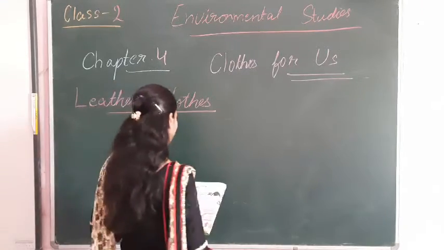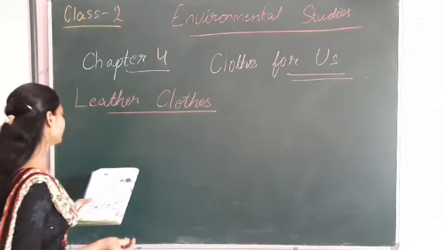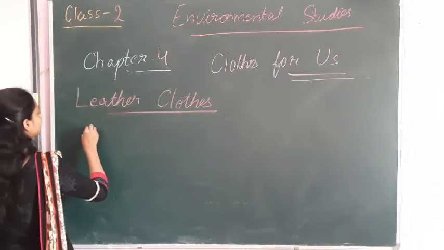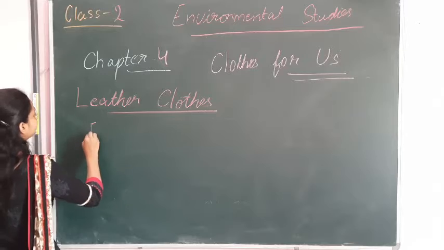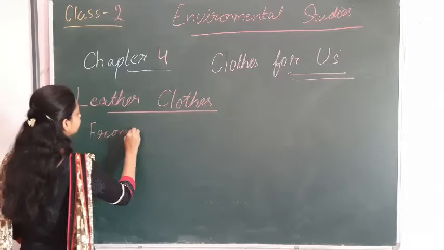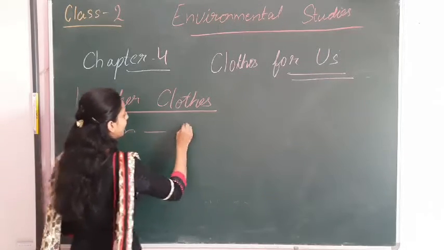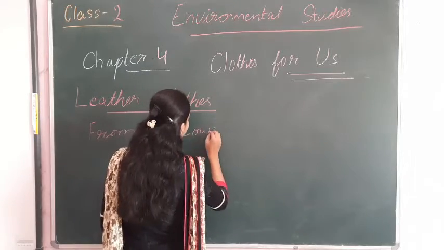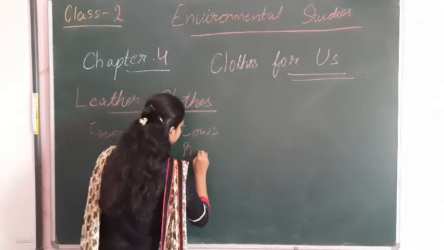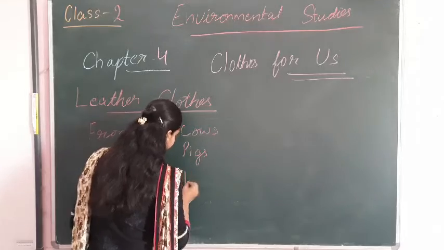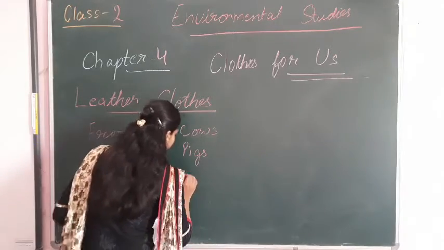Now, first of all, from where will you get leather? From which animals? Cows, pigs, goats, and sheep.